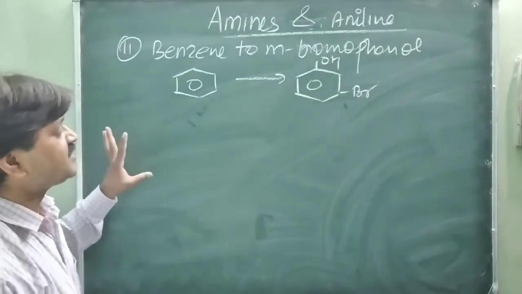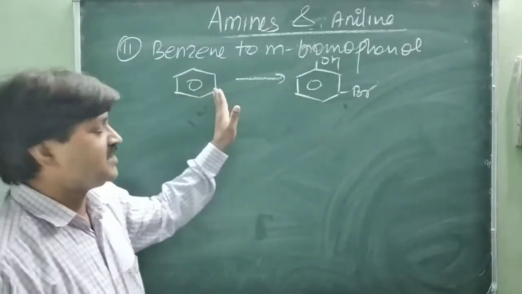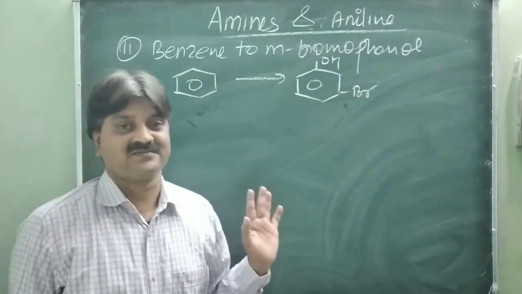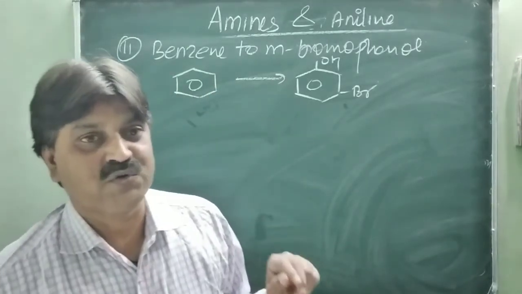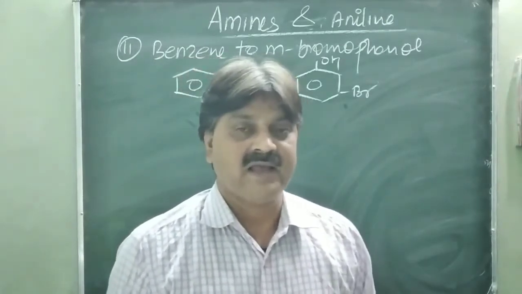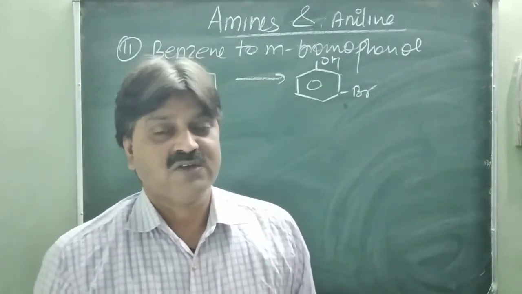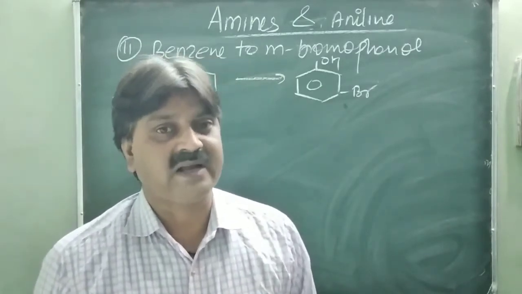It is very necessary, first of all, to introduce a group on the benzene ring which is meta-directing, and then convert that group into the OH group, that is, the phenol. You know that the nitro group is a meta-directing group.